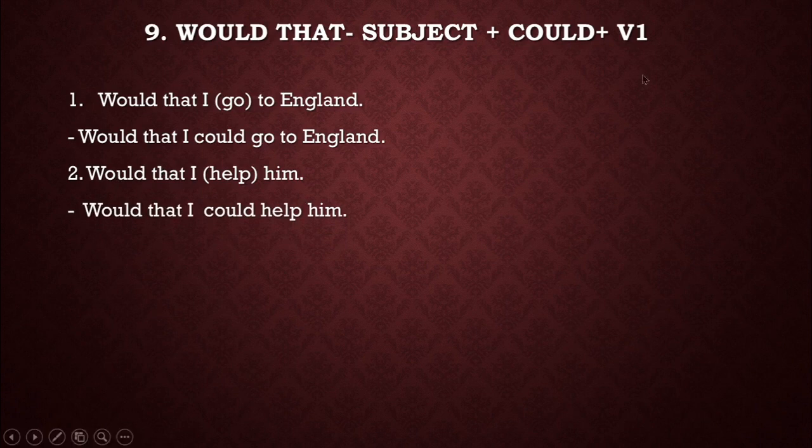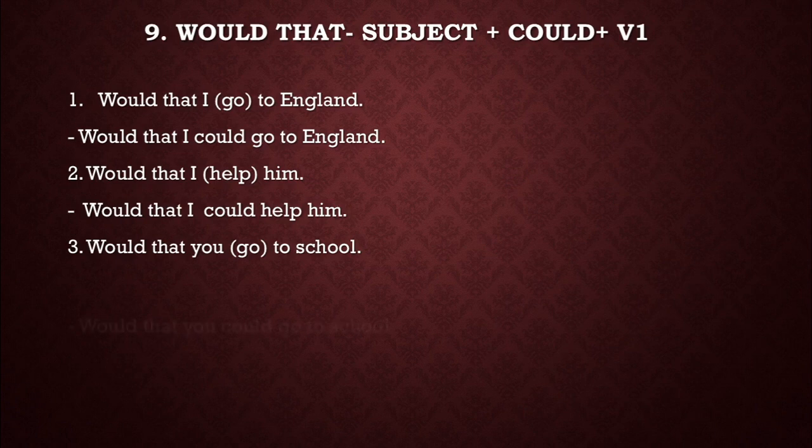You see, we are instructed to write down could before the verb. Before the verb we have written could. Would that you go to school. We will say would that you could go to school. Always keep in your mind that if our sentence starts with would that, we have to write down subject and could after that present form of verb.